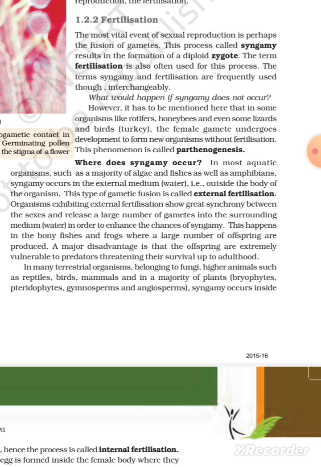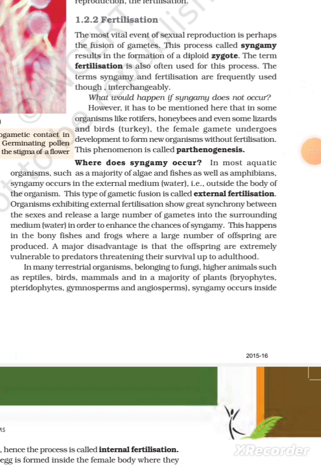Pollen grains germinate on the stigma, and the pollen tubes carrying the male gametes reach the ovule and discharge male gametes near the egg. In dioecious animals, since male and female gametes are formed in different individuals, the organism must evolve a special mechanism for gamete transfer. Successful transfer and coming together of gametes is essential for the most critical event in sexual reproduction, fertilization.